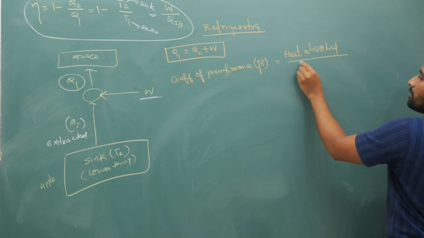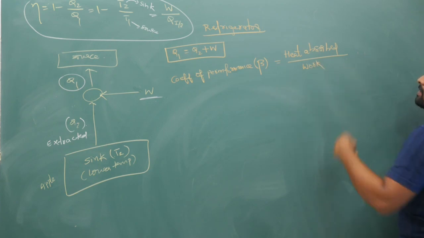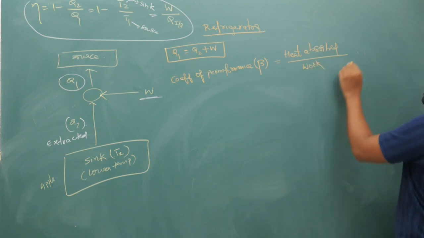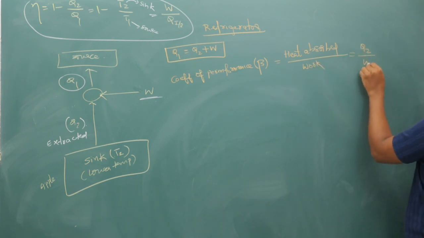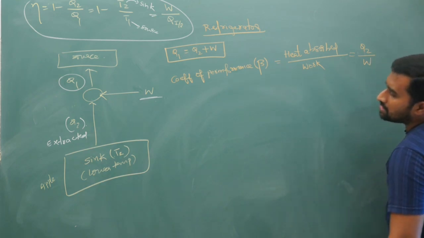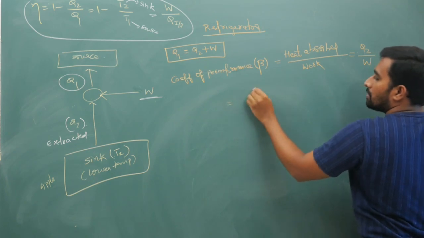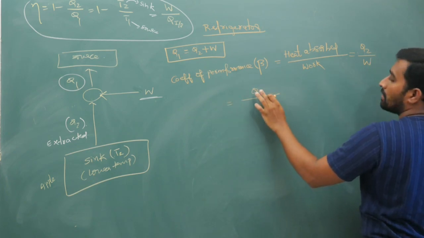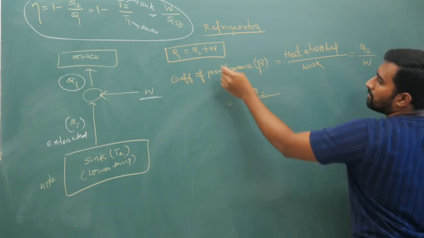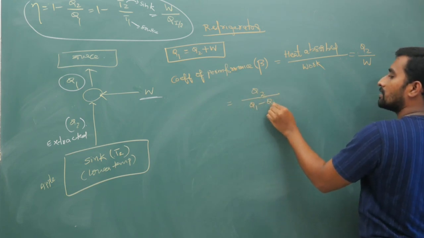So coefficient of performance is the heat absorbed by the work done in bringing that heat. So heat absorbed from the body is Q2 by W. But what is W? From here W is Q1 minus Q2.